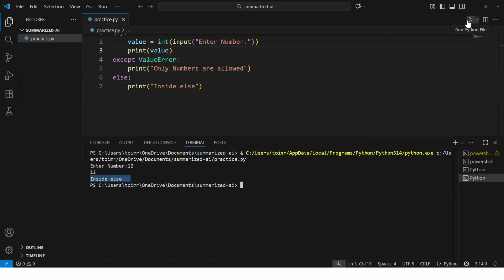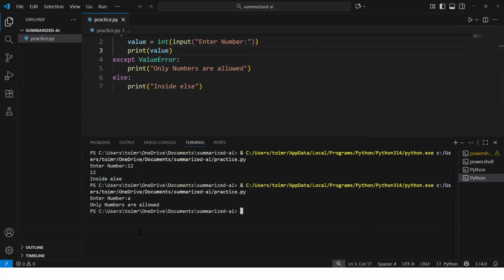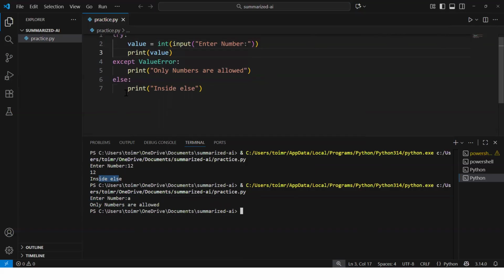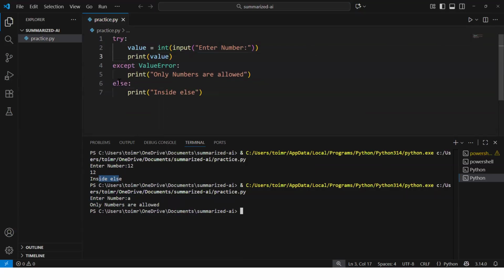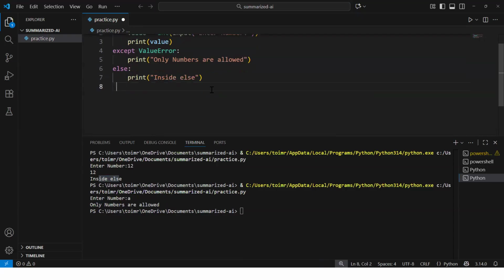Now let me again execute this code, and this time I'm going to provide A. You see, it printed only enter numbers. It did not print inside else. Why? Because this else will come in picture only and only, and it will get executed if the code successfully runs. If the try statement successfully runs, then only the else statement will get run. Okay, cool.